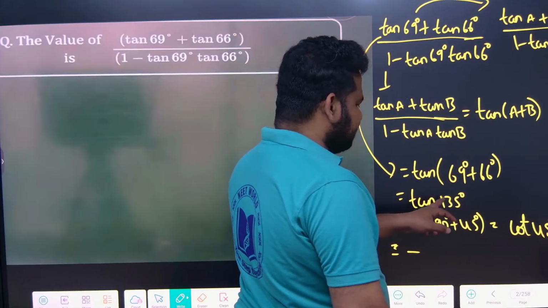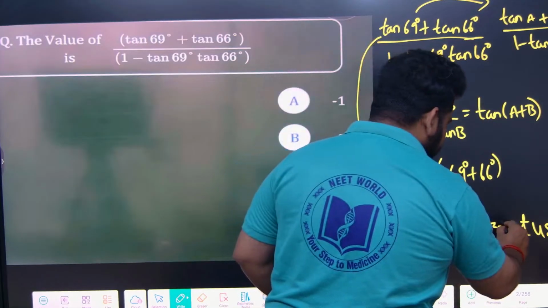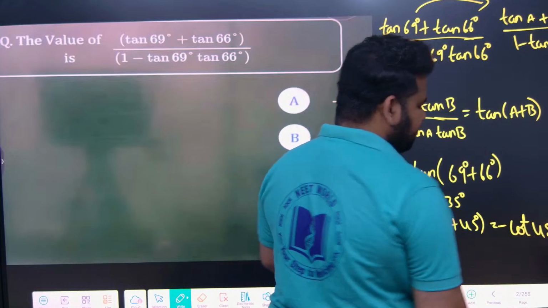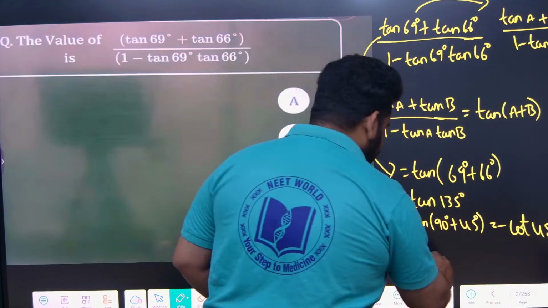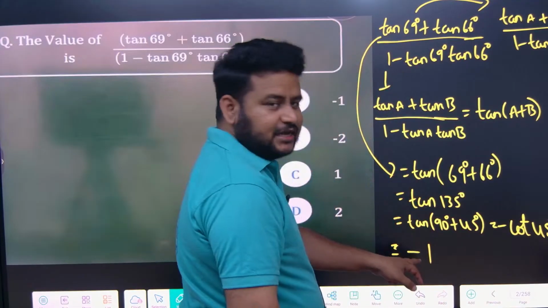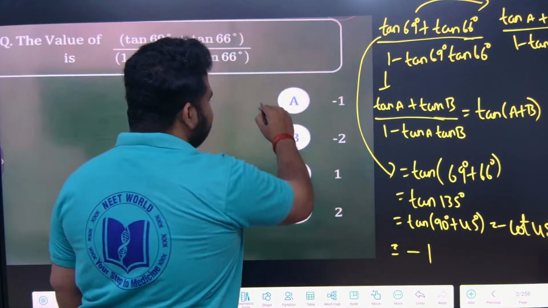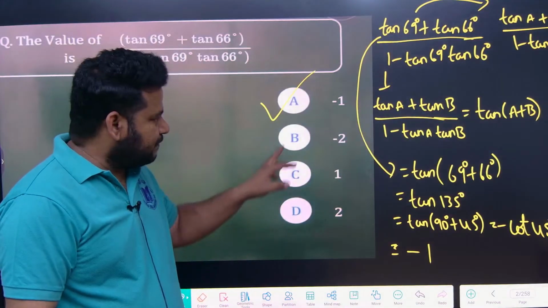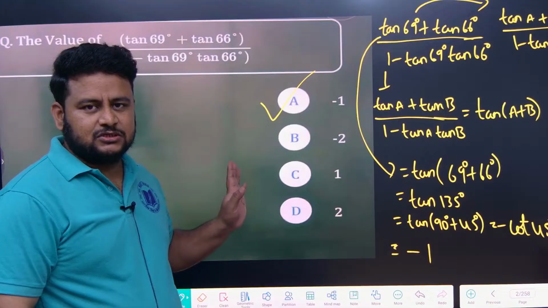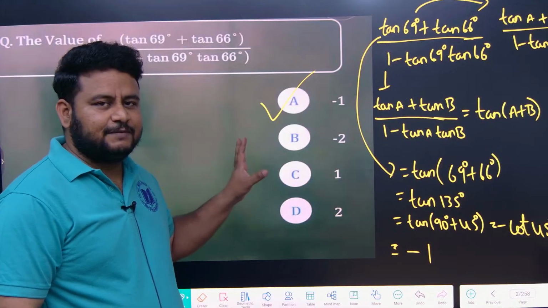But tan 135, as 135 is in the second quadrant, will become minus cot 45. Cot 45 or tan 45, both values are the same, that is 1. The value is 1, but it is minus 1. So what is the answer, friends? That is the first option. Minus 1 is the right answer to this question. Clear, friends? This is how we will be able to solve the question.